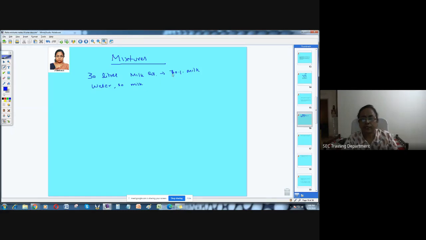The milk solution has milk and water. The concentration of milk is 70% and water is 30%. Now some more water is added so that milk comes down to 60%. How much water was added?